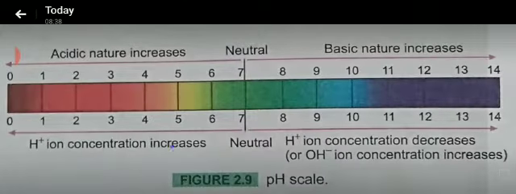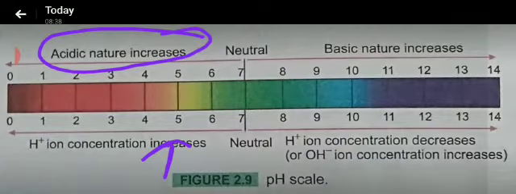Our blood's pH is 7.4, that is basic in nature. Pure water's pH is 7.0, but you must remember about acid rain. The pH of acid rain ranges from 5 to 5.8 and something. It varies in different books, but generally we assume it as 5, and it represents that it is acidic in nature. If a substance's pH is 5, then it is acidic in nature.